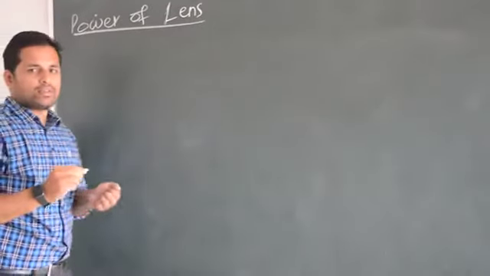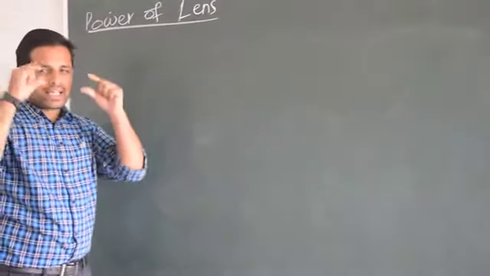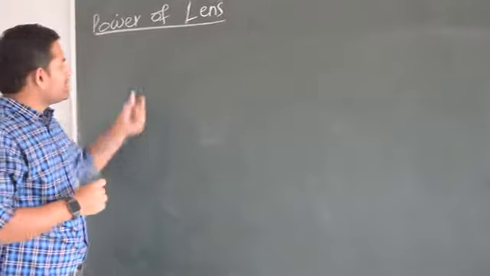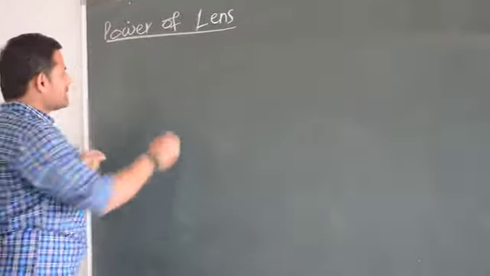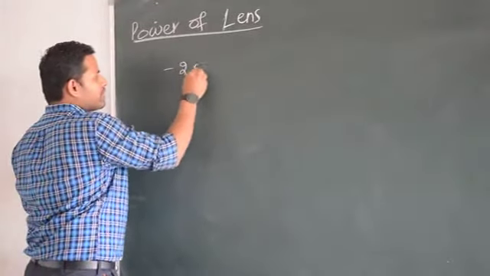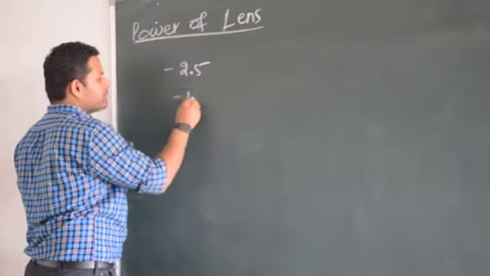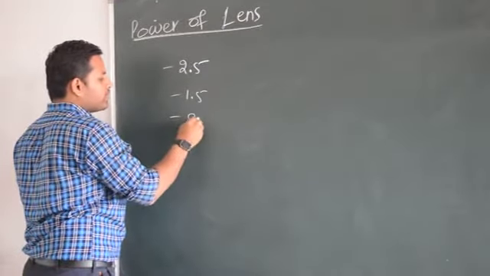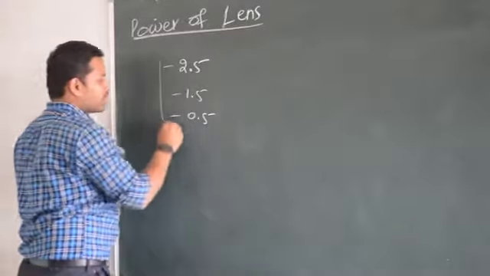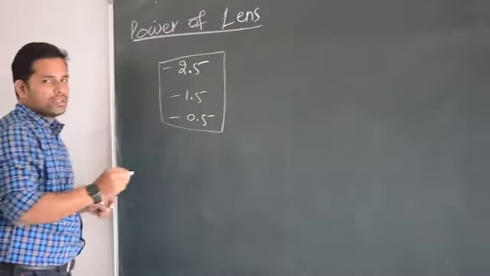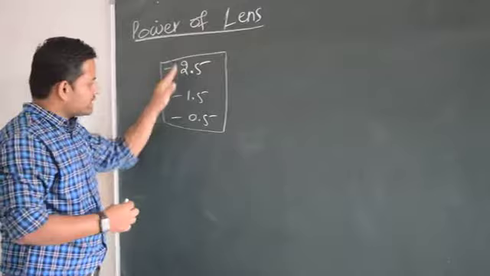You must have heard about this. You are wearing spectacles, right? Some of you may be saying the power of my lens is minus 2.5. Some may be saying it is minus 1.5, minus 0.5. What does it mean? What is the meaning of all these things? By the end of this video, we'll understand all these things.